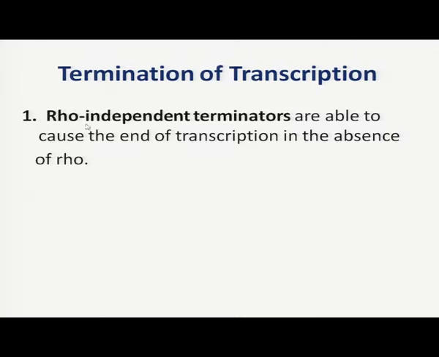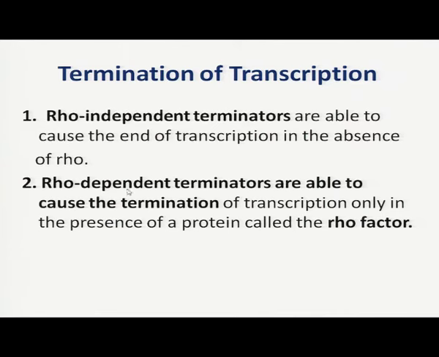The one is rho independent terminator, which is able to cause the end of transcription in the absence of rho. Rho is a protein which helps in transcription termination. If rho is involved in termination of transcription, then that is called a rho dependent terminator. In this terminator, the rho protein is involved and the transcription is terminated.